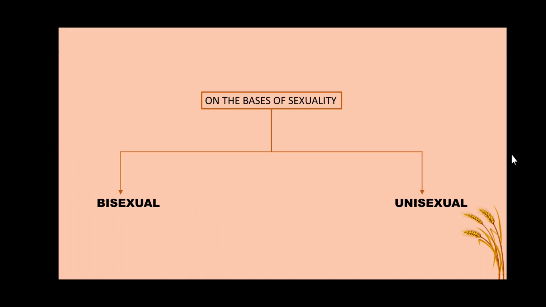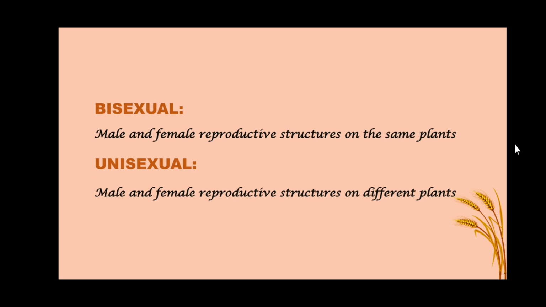Dear student, on the basis of sexuality, we can classify the plants mainly into bisexual and unisexual. Remember, this type of classification is mainly based on the sexuality. Let us understand bisexual and unisexual type of plants.